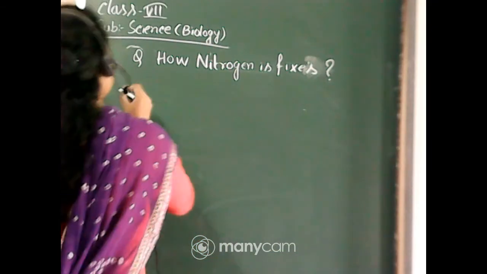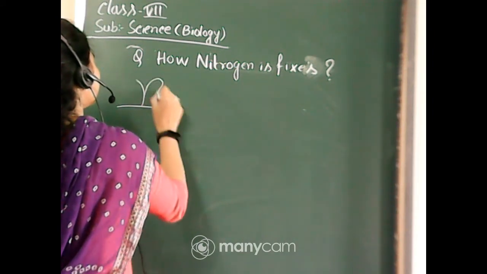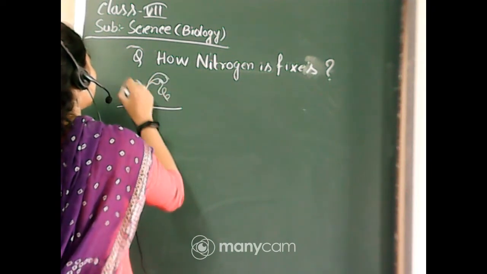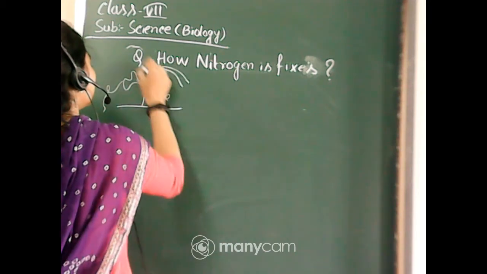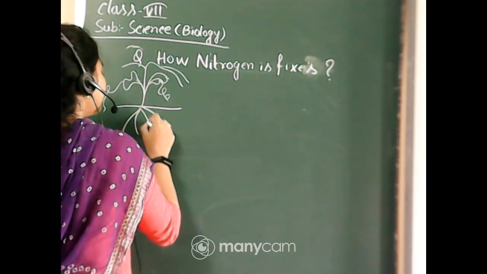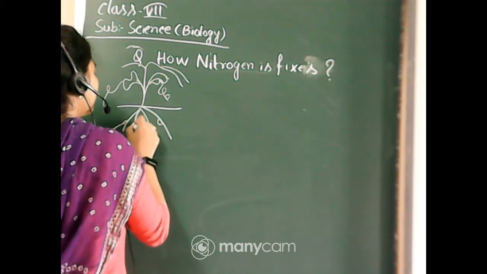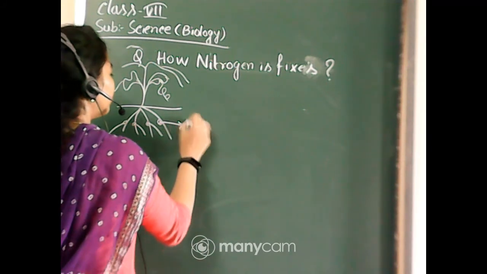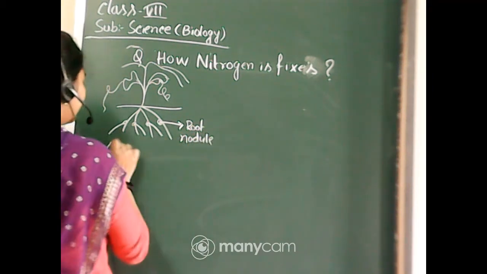Now I am drawing a picture of a legume plant. This is such a legume plant and its roots possess some node-like structures. Okay, these are called root nodules. Root nodule, and this is a legume plant.